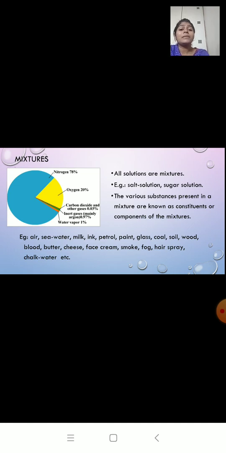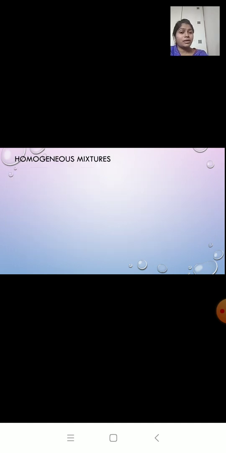These are all mixtures. Now there are two types of mixtures. The first one is homogeneous mixture. Homo means same. So let us find out what homogeneous mixture means.